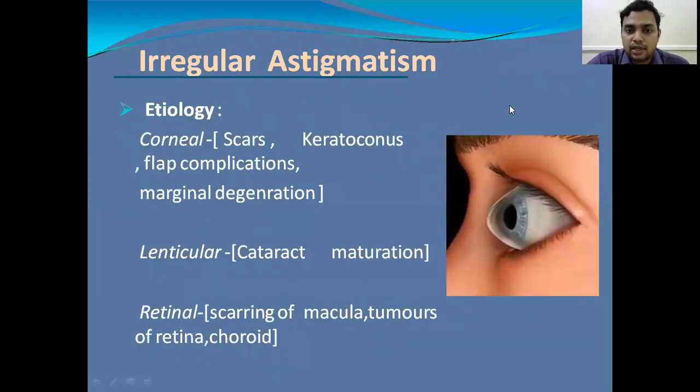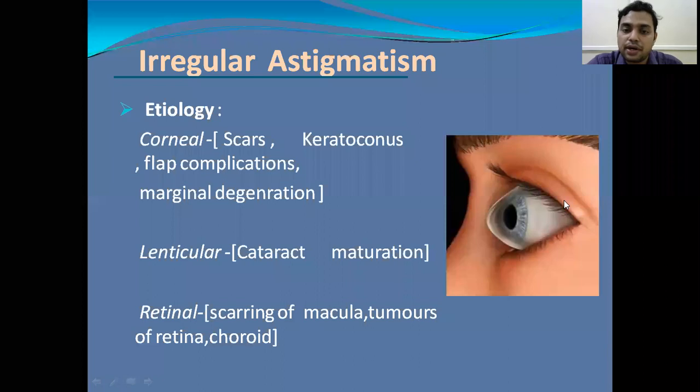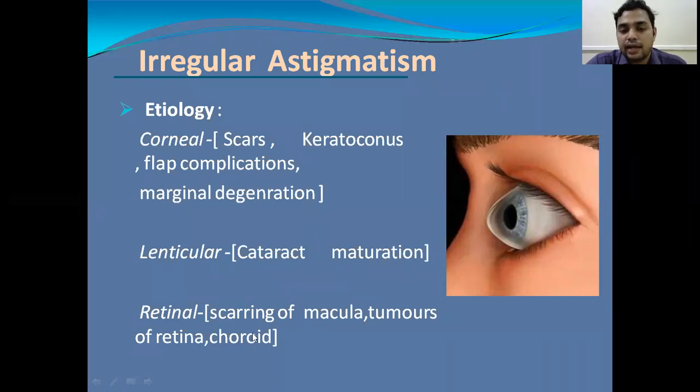Coming to irregular astigmatism, it is mainly because of unequal curvature of the entire cornea. It may be due to corneal scars, keratoconus, flap-related complications after LASIK surgery, or marginal degenerative changes in the cornea. In these conditions, the corneal surface is irregular, and that leads to irregular astigmatism. Lenticular causes, such as maturation of cataract, are also one of the causes for irregular astigmatism. And retinal causes are scarring in the macula and tumors of the retina and choroid.